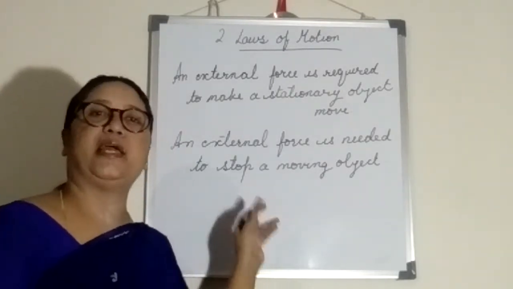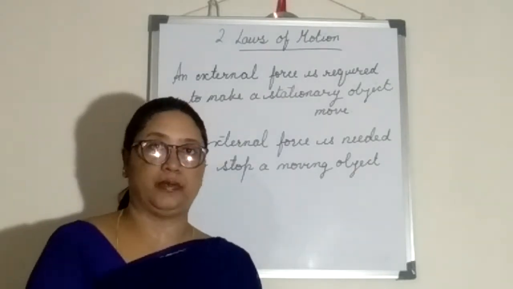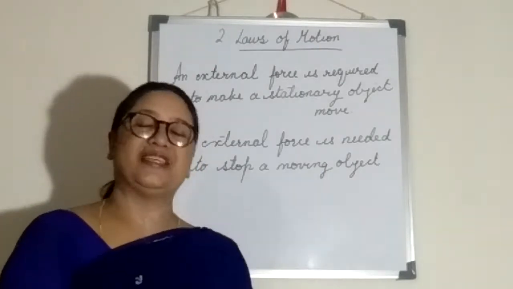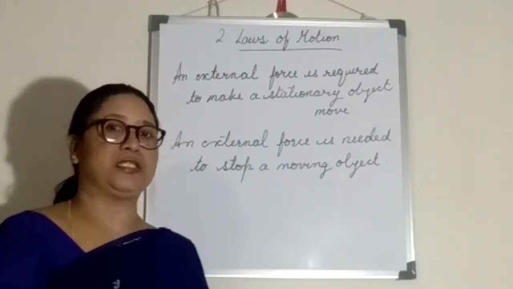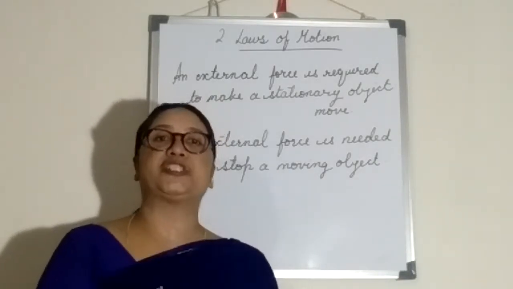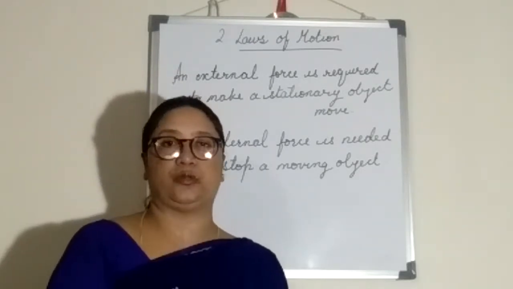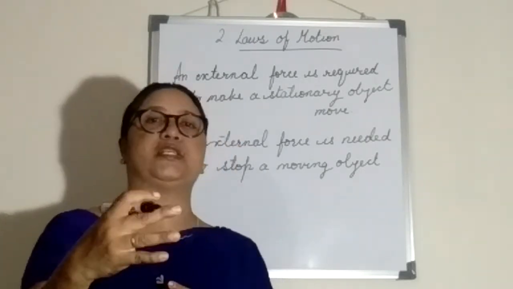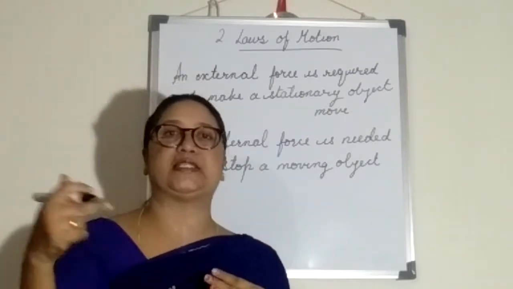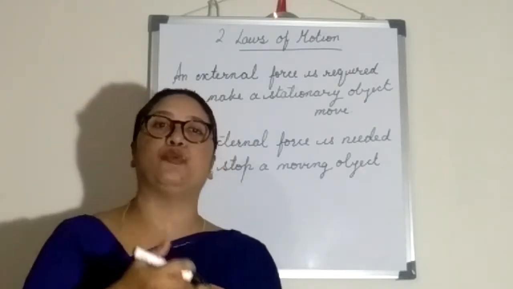Have you ever seen that when a ball or anything is moving, all of a sudden it will stop? Have you ever seen? Does it happen? Yes, it happens. Because if it is not a frictionless surface, if any object is moving, there is always a resistive force acting against the motion, which will try to stop the moving object.